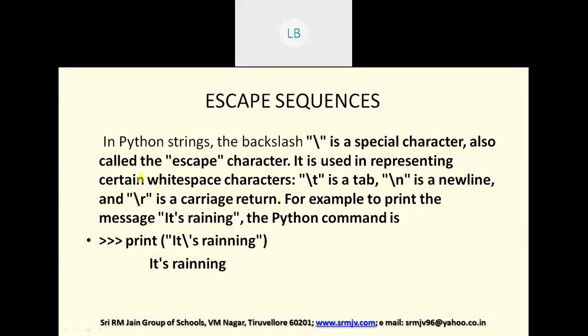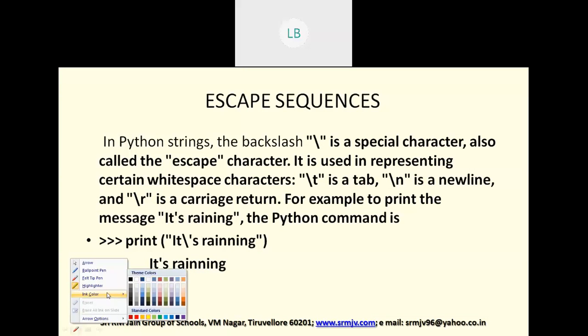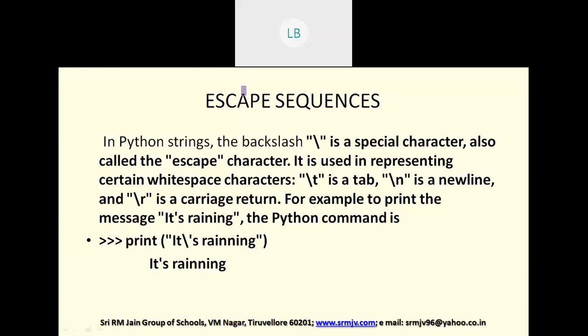The next one, escape sequence. In Python strings, the backslash is a special character also called as escape character. Normally, when you type a text, if you want to give space in between, you will be using tab key.